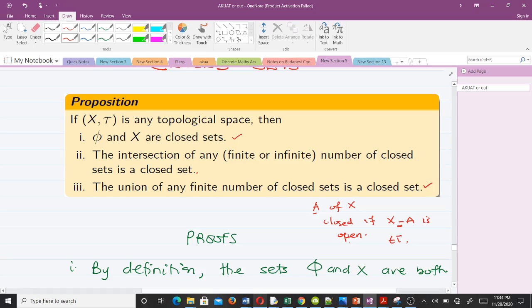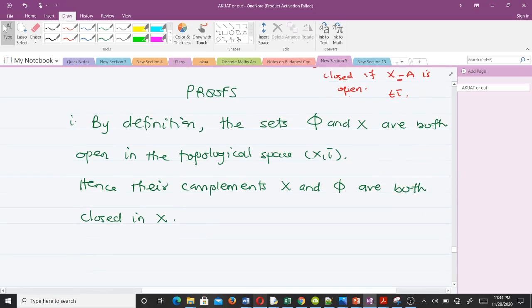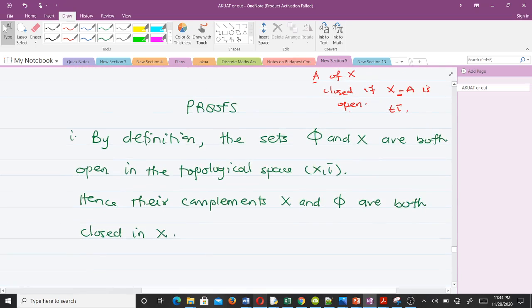Let's prove the reason why it is so. By definition of a topology tau defined on X, we know that the empty set and the full set are both open in our topological space, because that's the first condition for something to be a topology.